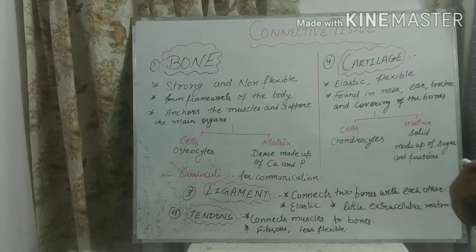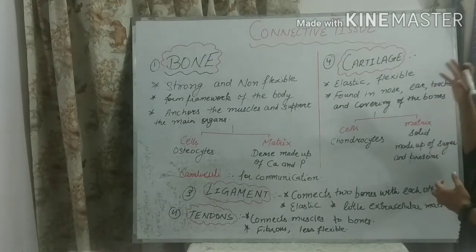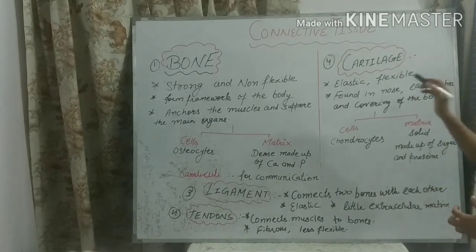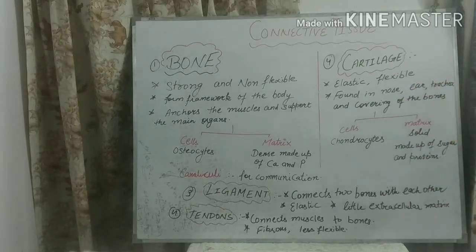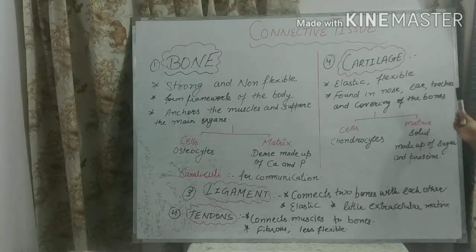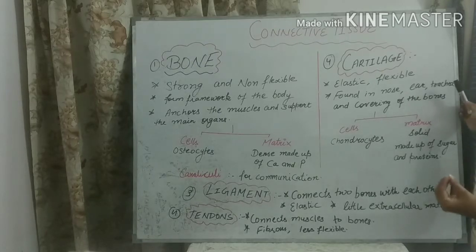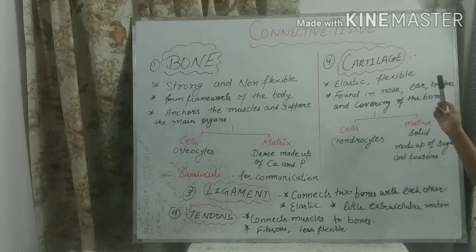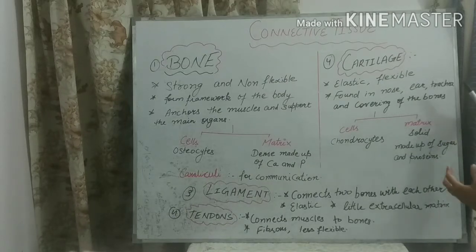Means we cannot bend bones, but we can bend cartilage because of its flexibility. It is generally found in our nose, in ear, in trachea. What is the meaning of trachea? Trachea is the windpipe which joins nose to the lungs, and allows the air to pass through it and reach the lungs.